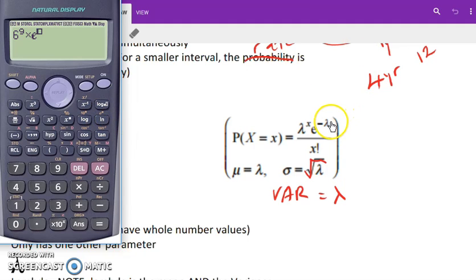E to the power of negative lambda. Negative lambda was 6. And we're going to divide all of that, when we come off the power, by x factorial. Now that was 9 factorial. So our factorial button is right there on this type of calculator. So there we have a probability of there being exactly 9.